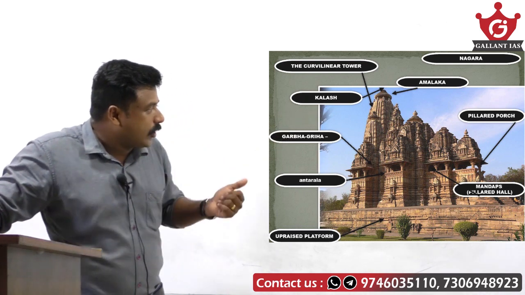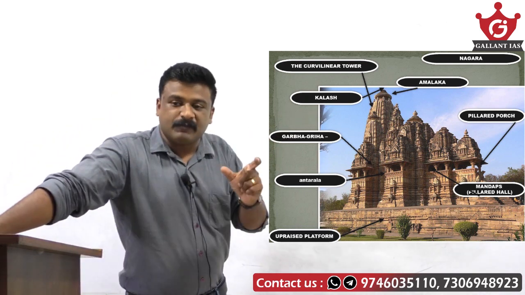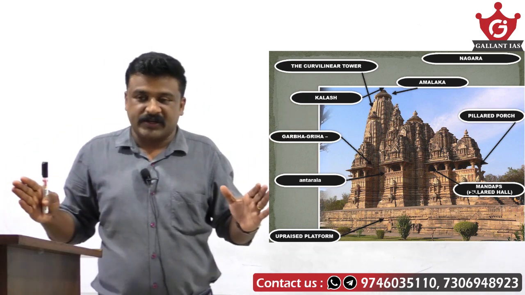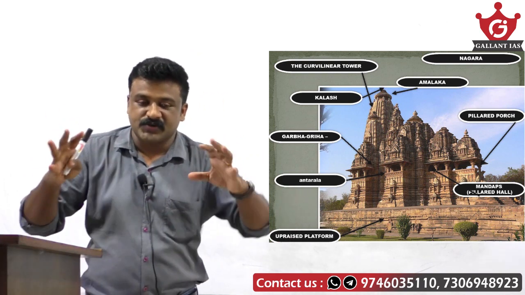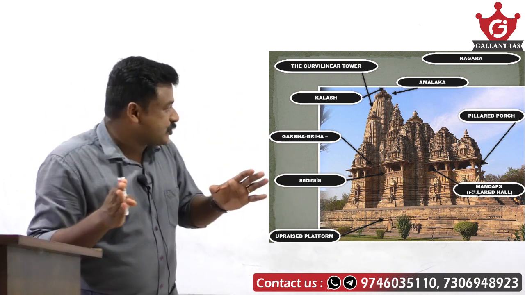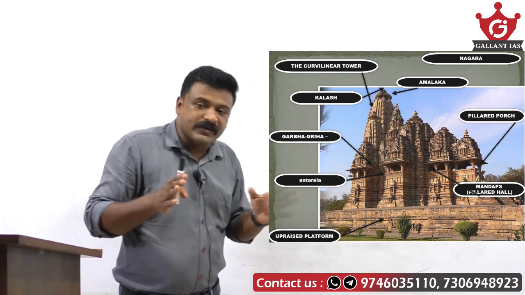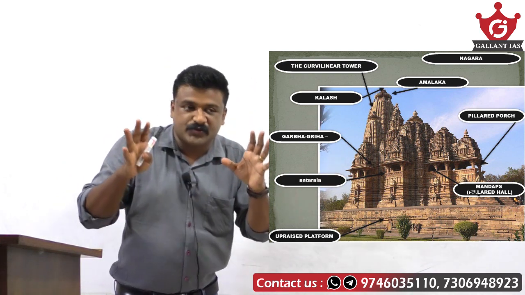Mandapa means multi-pillared assembly hall where the devotees stand and worship. Upraised platform is Jagati.